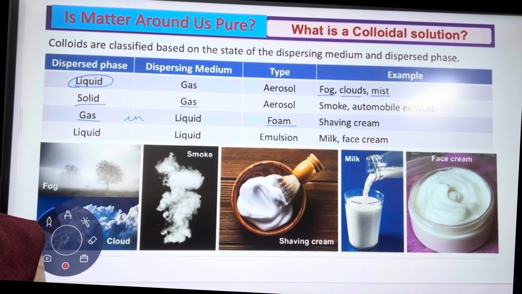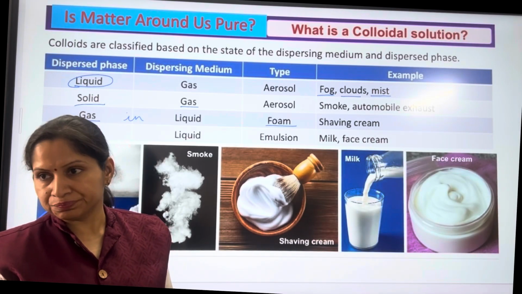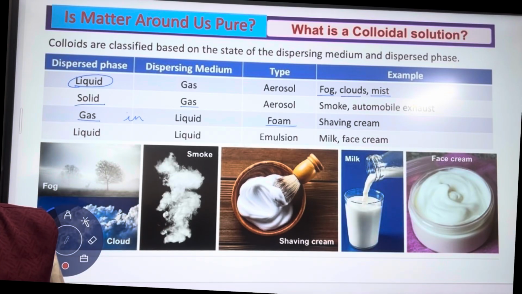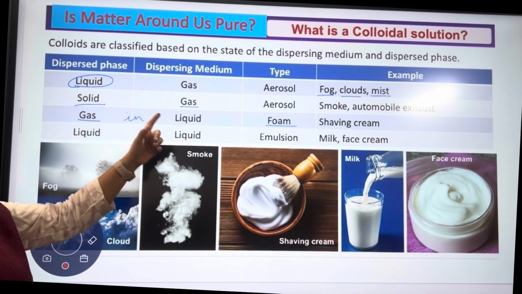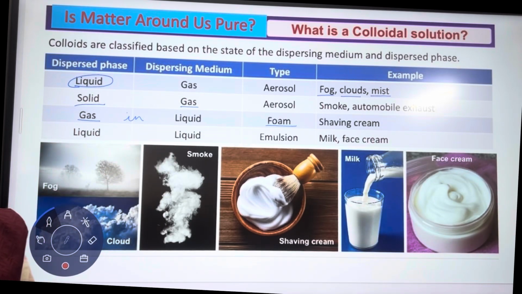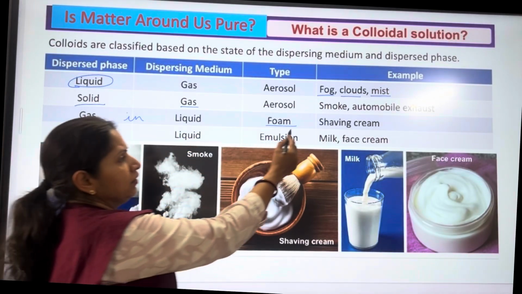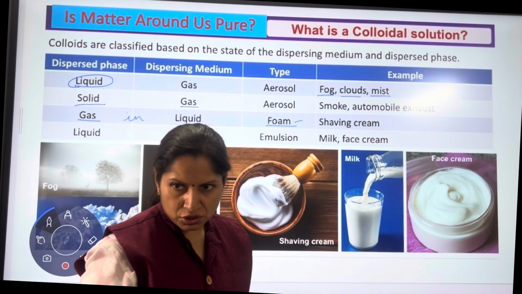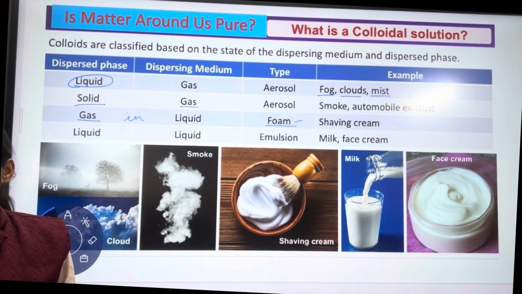Foam we call in Hindi as, what do we call foam? Jhaag. Okay, jhaag. So that comes out as foam. That is having some liquid. That is, gas is present in the liquid. An example is shaving cream. Okay. What type of question could be asked? Give an example of a gas and liquid colloid. Or you could be asked what is the dispersed phase and dispersed medium in foam. Or what is the dispersed phase and dispersed medium in shaving cream. Or it could be asked to give an example of a foam. So an example of foam is shaving cream.